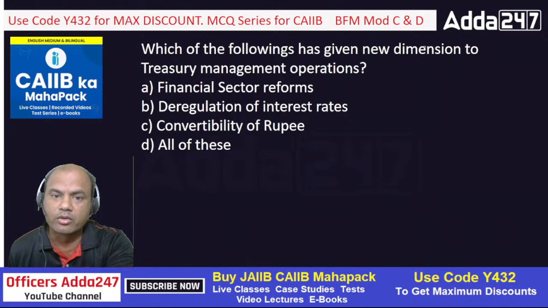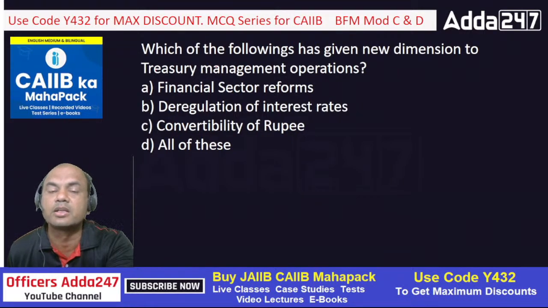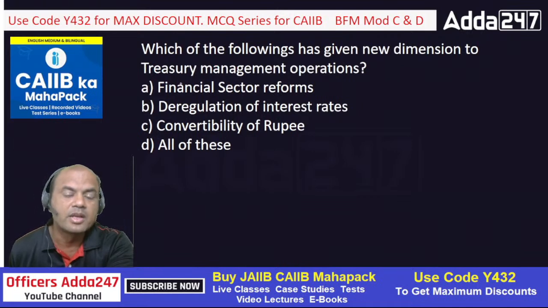New way of thinking. Treasury was earlier just a department which used to invest the money it received from the other departments, and safeguard the money. But now treasury has become integrated. It works for profits. Okay. So now what can be the answer? Financial sector, deregulation, convertibility, and the correct answer is all of these.